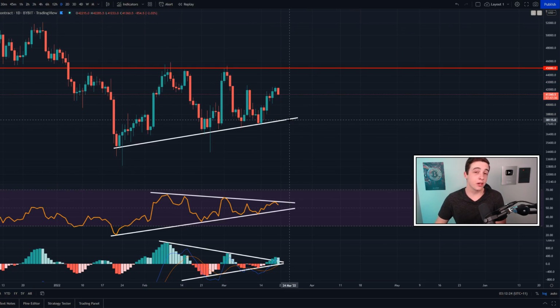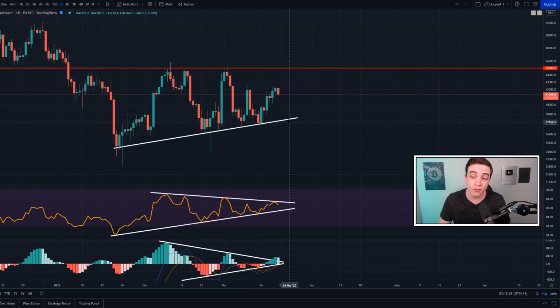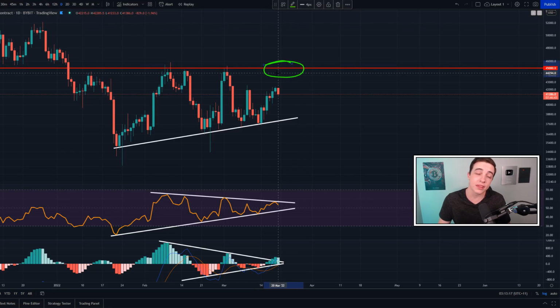And of course, while the Bitcoin price is still below that level of resistance, we also need to keep in mind that we have this level of support coming into play at around 38,000 US dollars per Bitcoin, because if the Bitcoin price confirms a break below 38,000 on the daily time frame, then that would put the bears back in control. And of course, if we break that 45 to 46,000 dollar level, then that would put the bulls back in control.